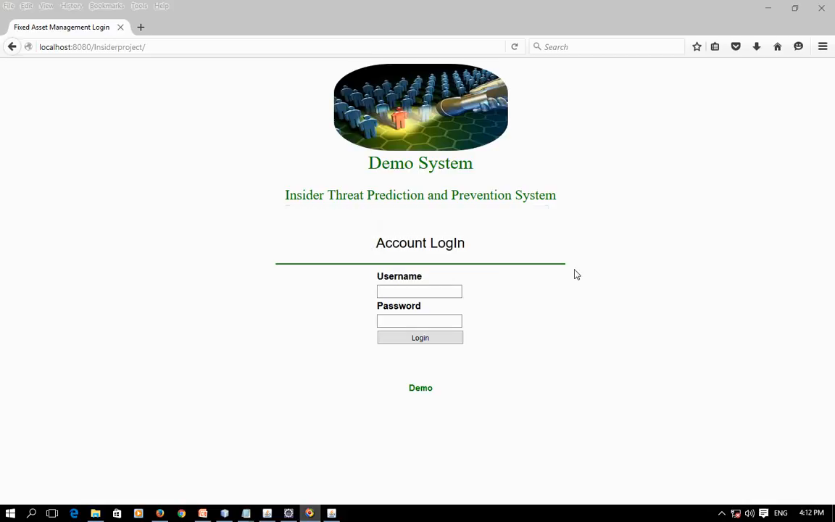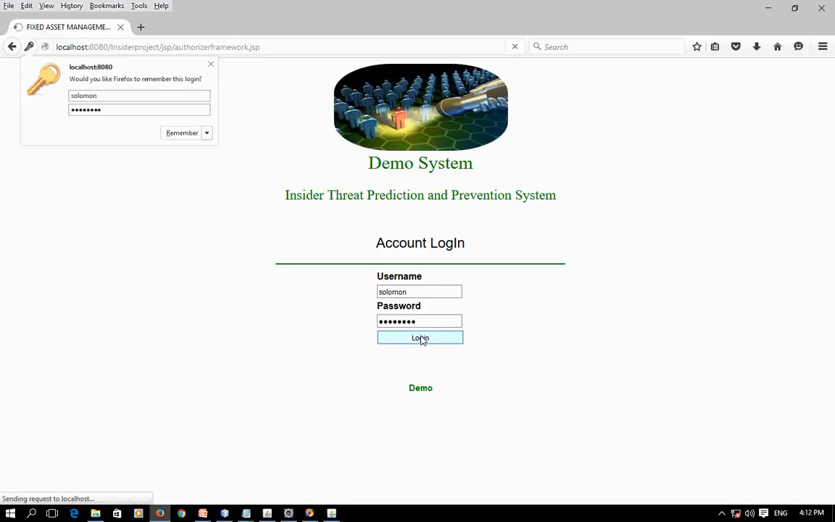This is a demo system of an insider threat prediction and prevention system, and it uses an asset management system as a case study. In order to access the system, users are required to provide their credentials in the form of a username and password. There are two groups of users, the manager and the employees. Now let's access the system by providing managerial account privilege.